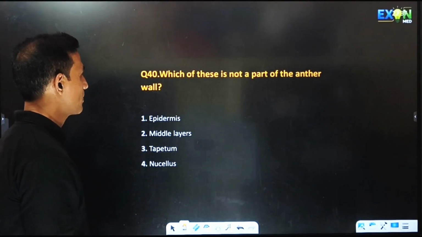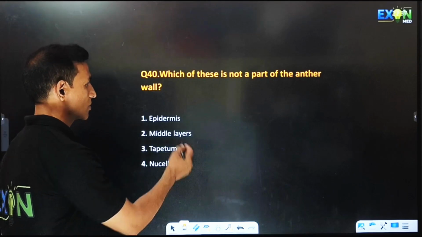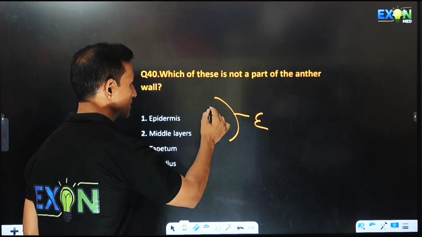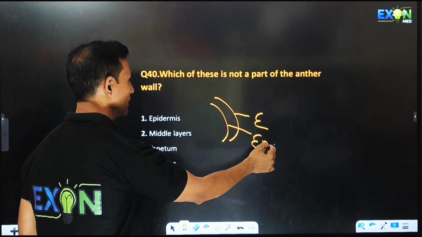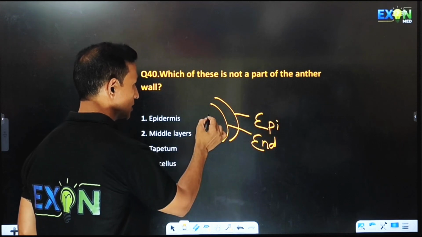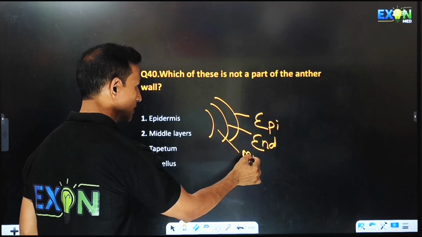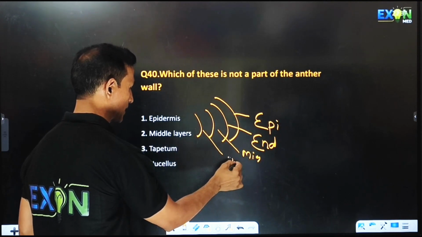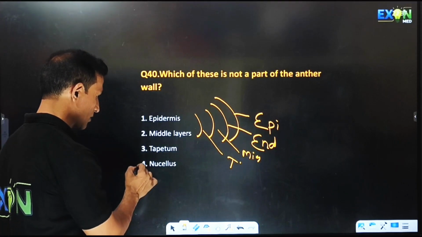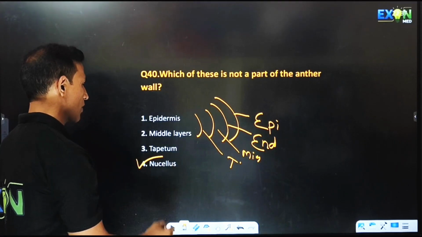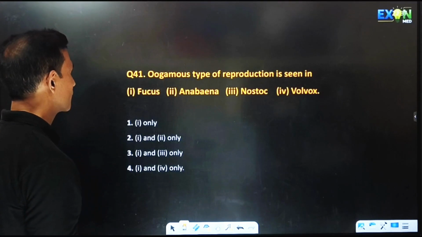Which of these is not a part of the anther wall? The anther wall outside is epidermis, then comes endothecium, next comes middle layers, then comes tapetum. Here they have given nucellus. This is not a part of the anther wall.